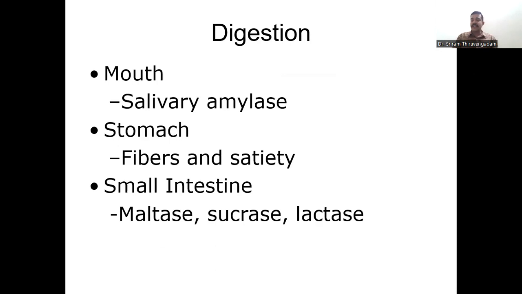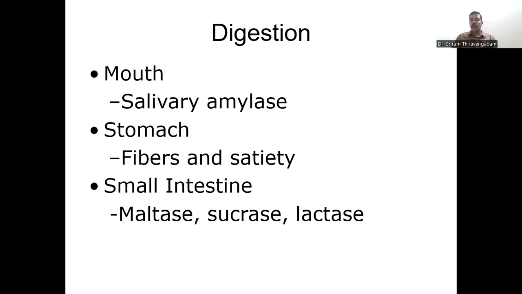Okay, now speaking about digestion again, if the food which we consume is rich in glucose, the digestion starts within our mouth. For example, when I am eating a potato, a potato is rich in starch. Starch contains many glucose units which are joined together by glycosidic bonds. This glycosidic bond is broken with the help of an enzyme called salivary amylase. So the digestion of the carbohydrate food which we consume starts from our mouth itself.